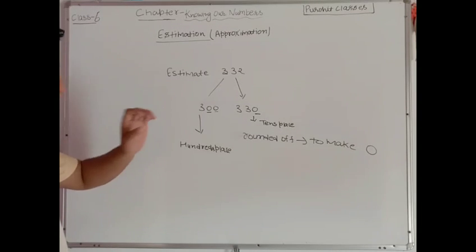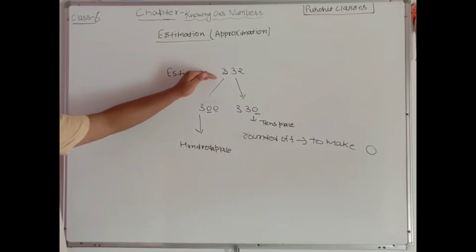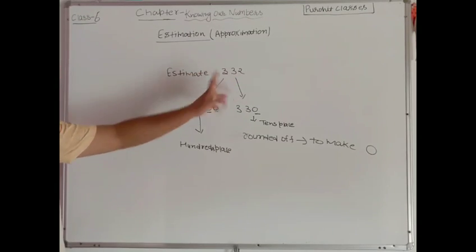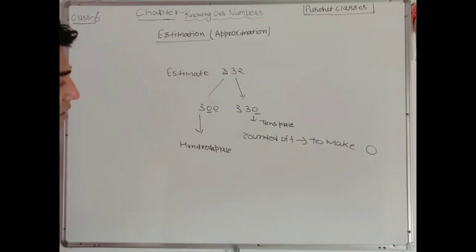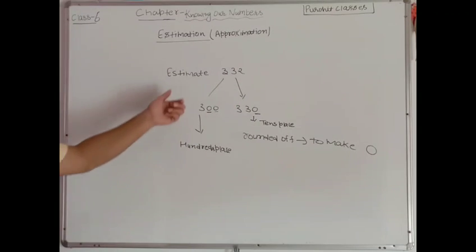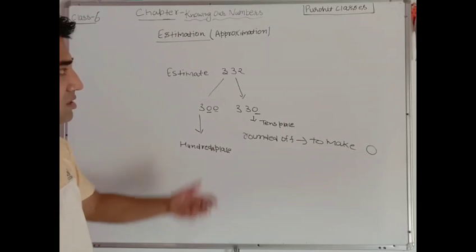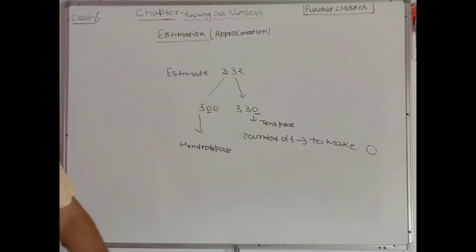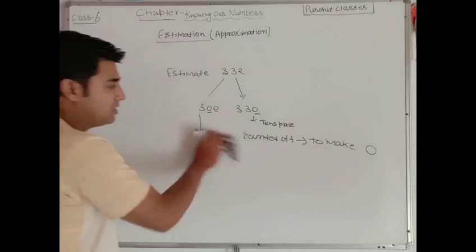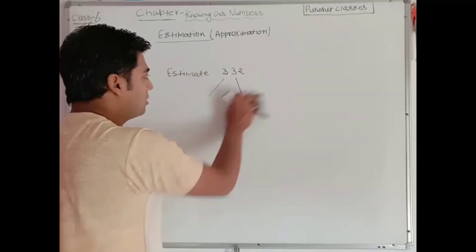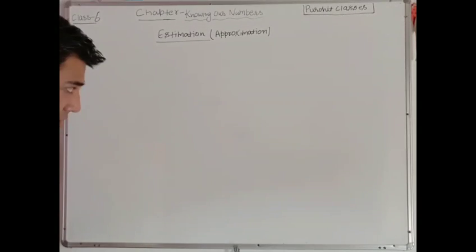Now listen carefully. If the question normally says estimate, it means up to the greatest place. It means I have to estimate this up to the 1's, 10's, 100th place. Understood? Otherwise it must say that estimate this to 10th place, estimate this to 1000 place, estimate this to lakhs place, whatever it will be, depending on the question. Okay. Now next thing, how to estimate. Rules for estimation.